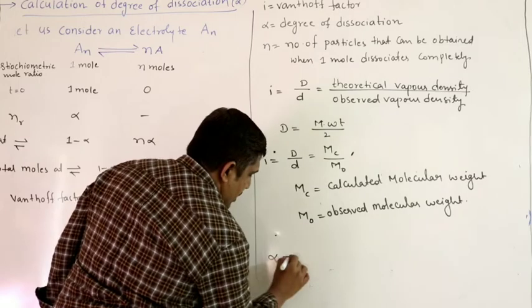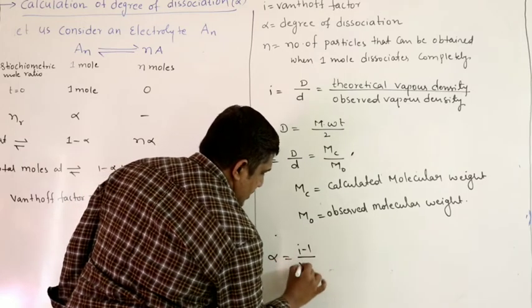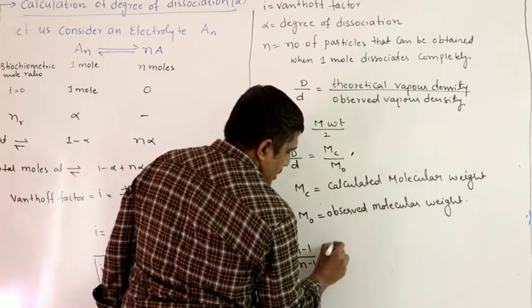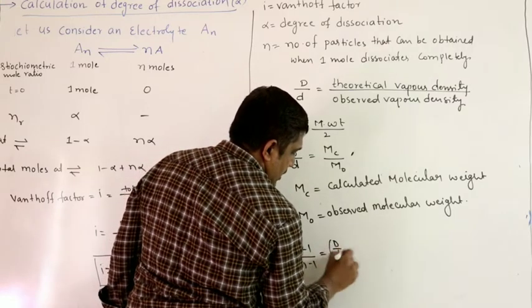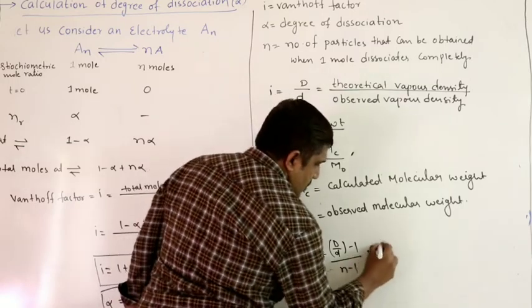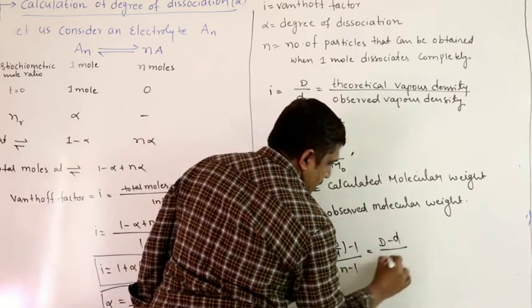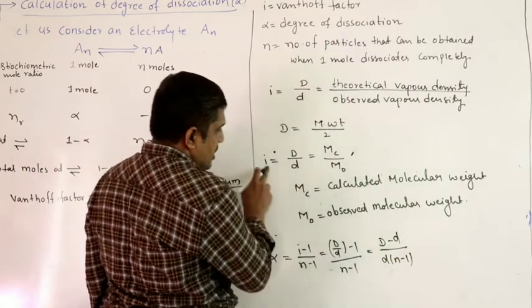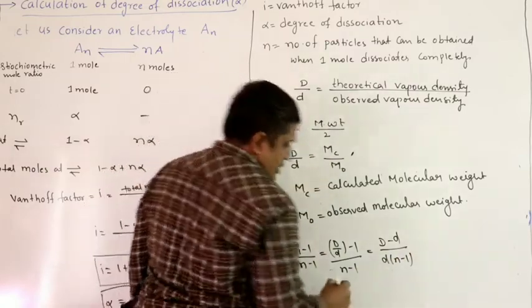So alpha equals I minus 1 by n minus 1. What can I write for I? Capital D by small d. So alpha equals (D by d minus 1) by (n minus 1), which is equal to (D minus d) by d into (n minus 1). Or instead of this, I can write Mc by Mo.